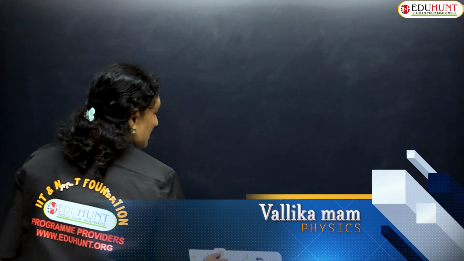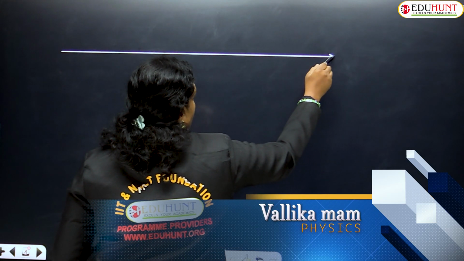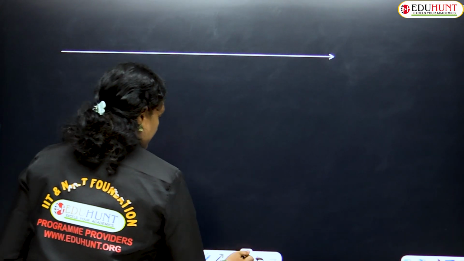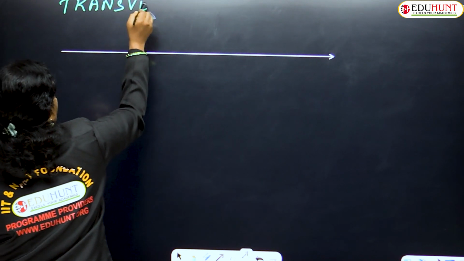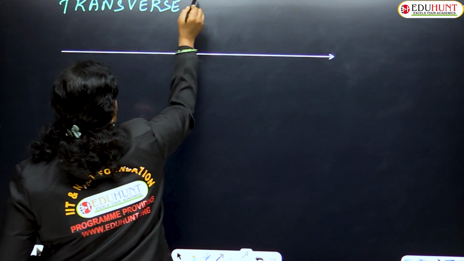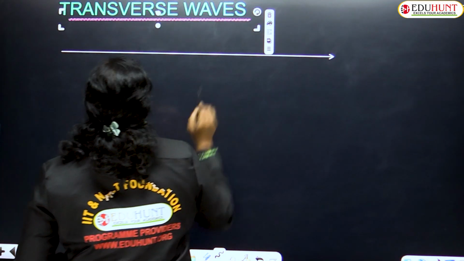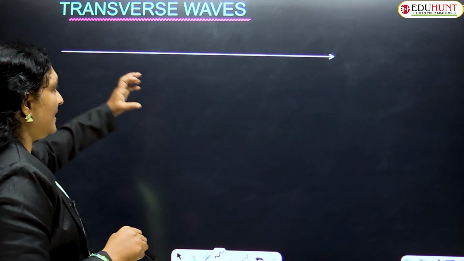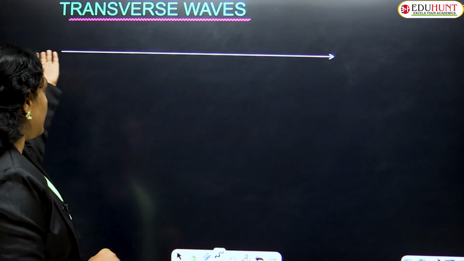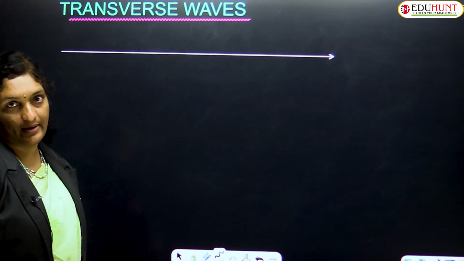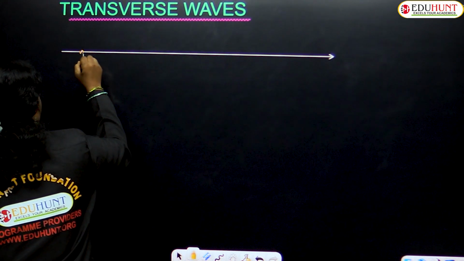Transverse wave. The same like the previous concept, let us try to understand the transverse waves. This is all about your transverse waves. Let us suppose that a wave is being transmitted from one point to another point represented with this horizontal wave line. All the particles of the medium, so these are the particles of the medium.